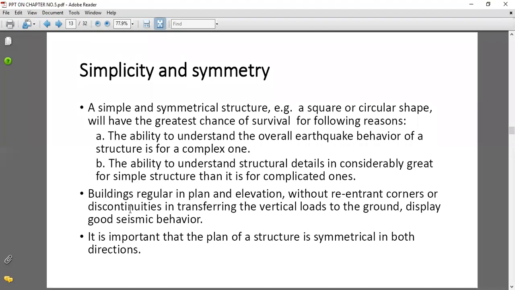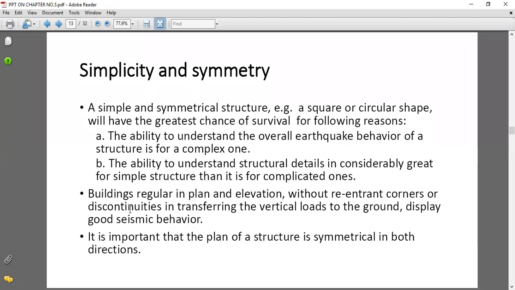From that we will see the simplicity and the symmetry. A simple and symmetrical structure, a square or circular shape, will have the greatest chance of survival for the following reasons. Which are those? The ability to understand the overall earthquake behavior of a structure is greater for a simple one than a complex one. The ability to understand the structural details is considerably greater for simple structures than complicated ones.